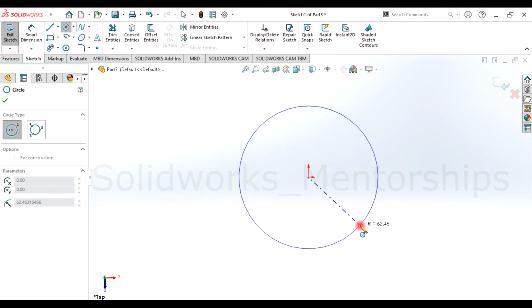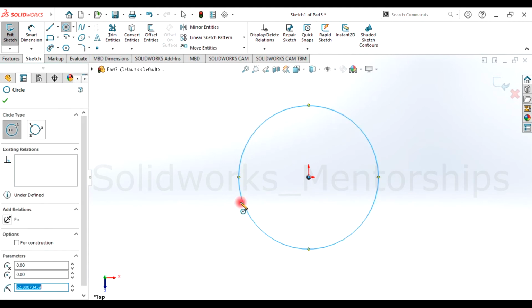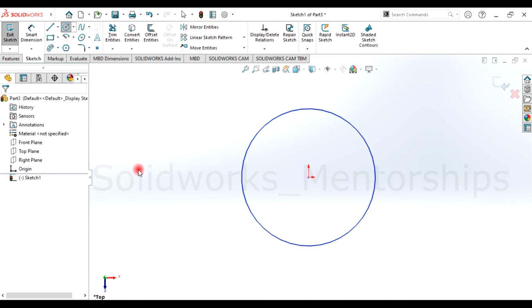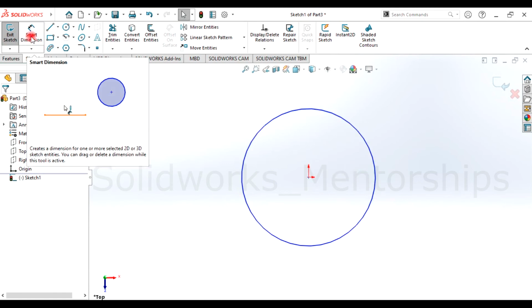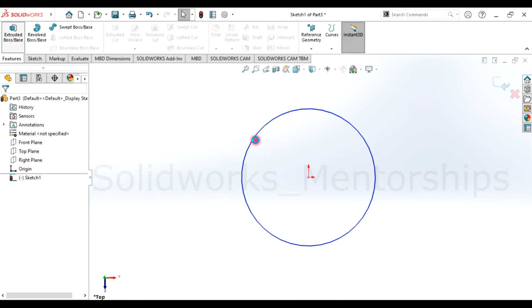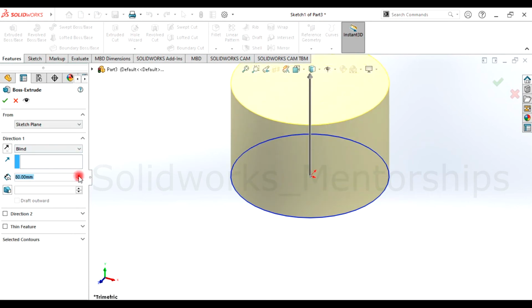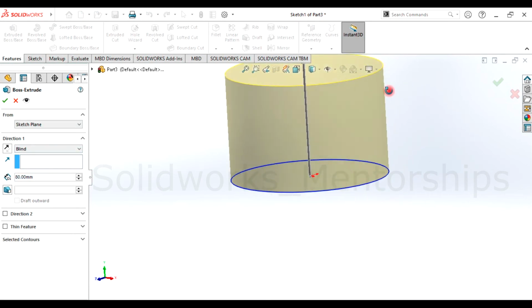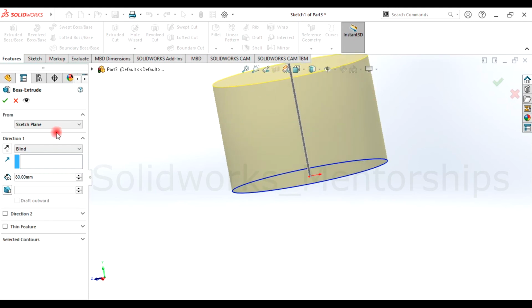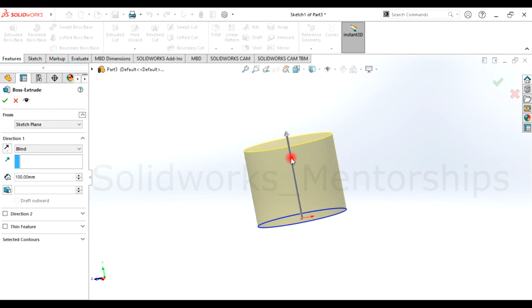So now I'm the one drawing. I'm going to give it 60. Done. I need 60. Here at 60. So what I'm going to do next, I'm going to take it up. Let's say this is enough. It's up to me, I can give it 100. So you give it 100 millimeter. Done. See? It's 100 millimeter.